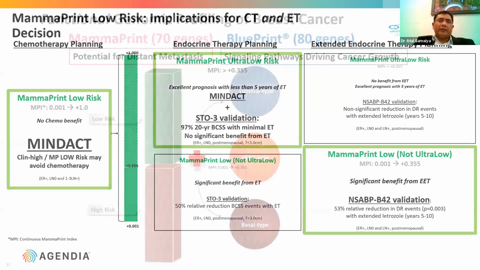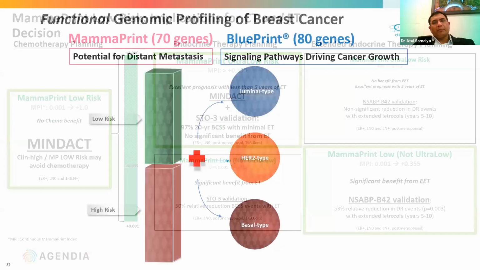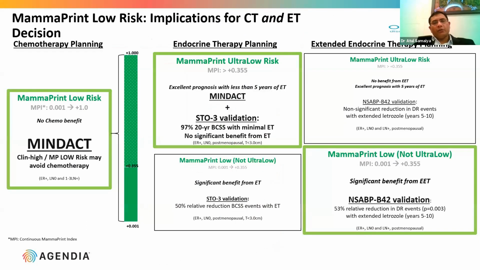What about extended endocrine therapy? For MammaPrint ultra low risk, definitely no extended endocrine therapy. But patients who have low risk but not ultra low risk have significant benefit from extended endocrine therapy. So with the ultra low risk group, we give endocrine therapy for a limited period, but those with a low score but not ultra low score should continue to have a benefit from extended endocrine therapy.